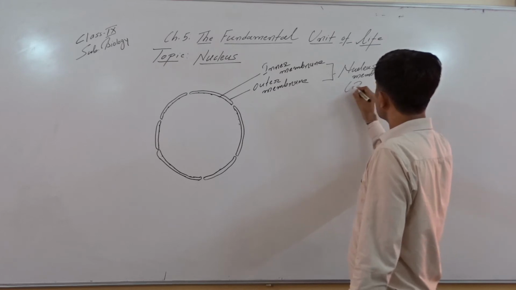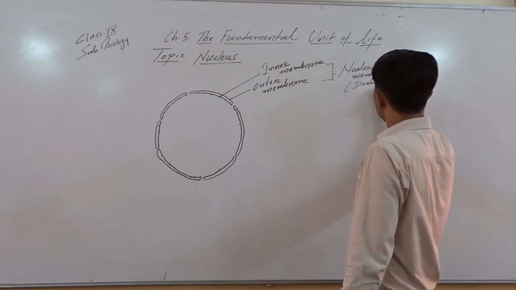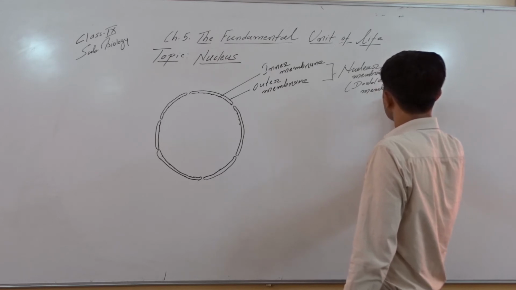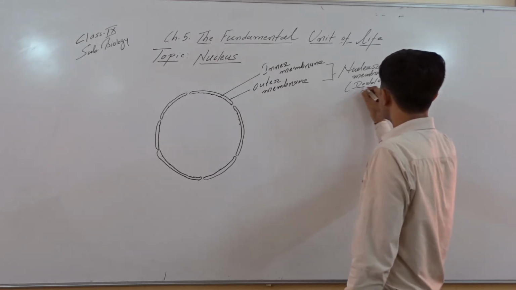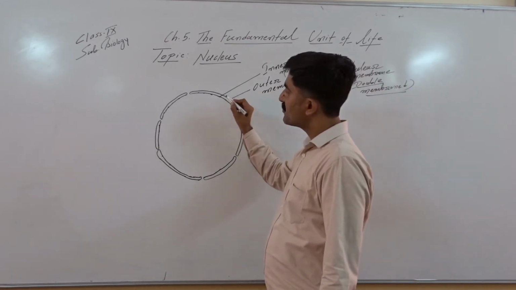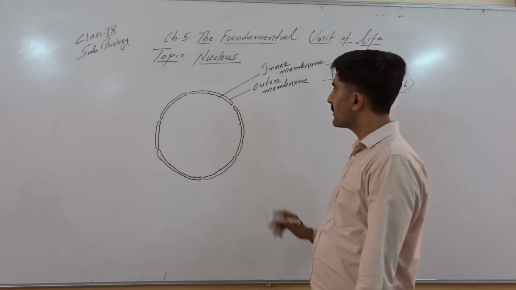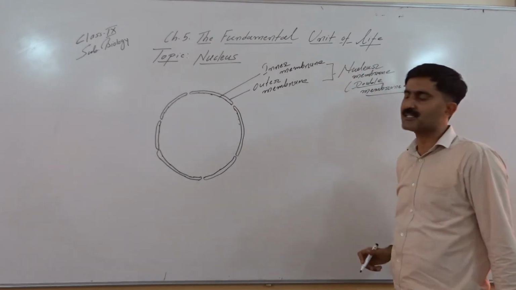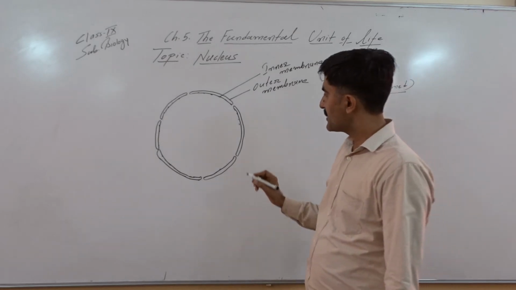Please remember, this is a double membrane, meaning the presence of two membranes. The nuclear membrane is a double membrane, and the gap present between these two membranes is called the intermembrane space. So very simple: outer membrane, inner membrane, and the gap present is called the intermembrane space.